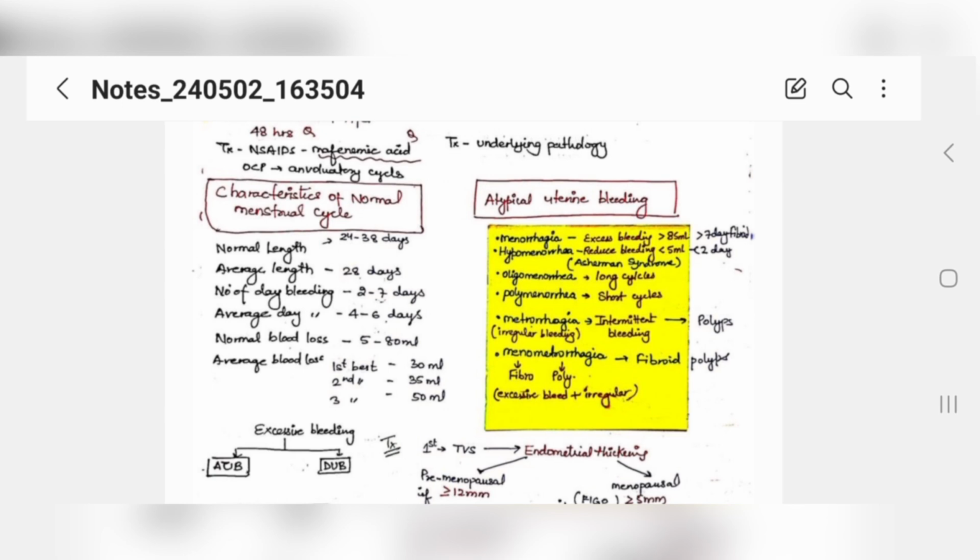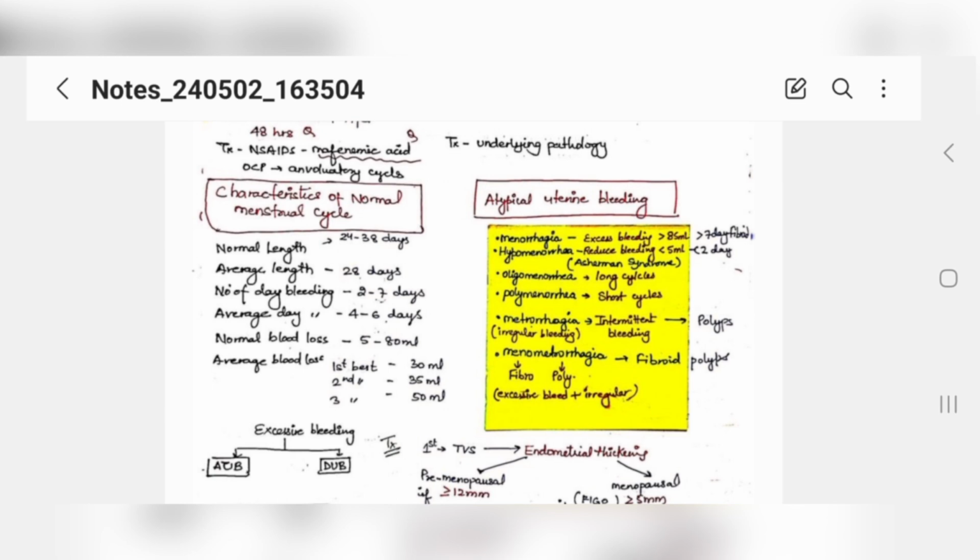If I ask what Asherman syndrome is, some of you will answer in a minute and some will think about what it is. Basically, Asherman syndrome is when adhesions form inside the uterus. Why is it caused? Because of excessive dilatation and curettage. In some cases these adhesions are formed because of that, right?